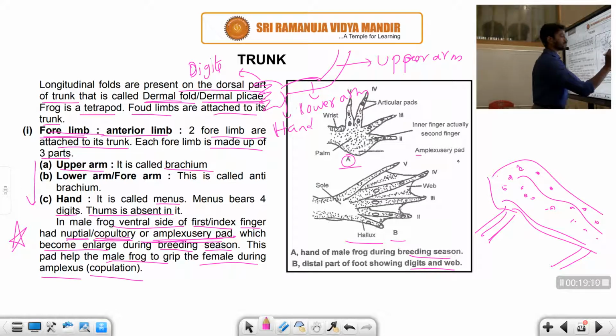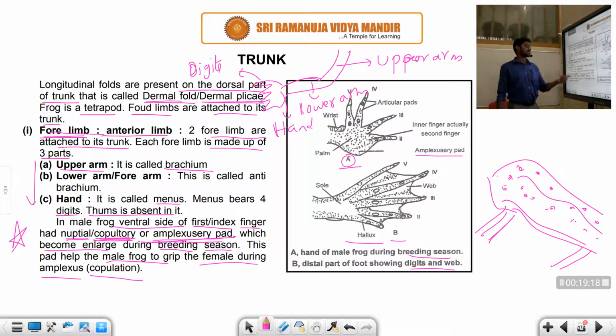This pad is called the amplexary pad, also called the copulatory pad. They may ask a question on this, and I will explain. So there is a pad found in the frog, and that pad is responsible for copulation.